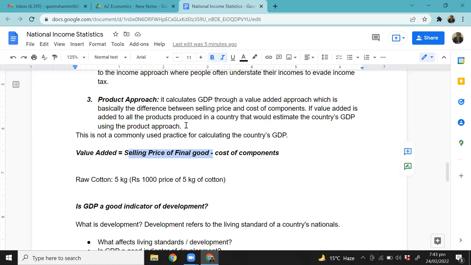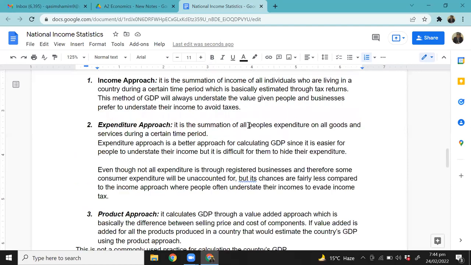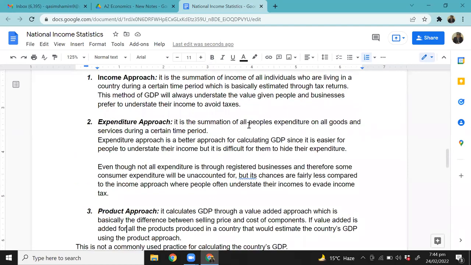GDP is calculated through the value added approach, which is basically the difference between selling price and cost of components. If value added is added up for all the products produced in a country, that would estimate the country's GDP using the product approach. That's the idea, right? Now you might be thinking of another thing. Let me quickly answer that and we'll move forward.